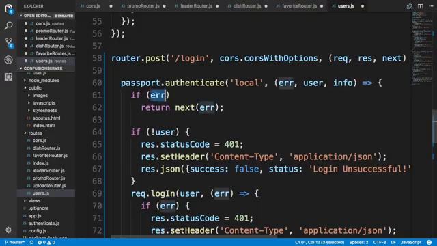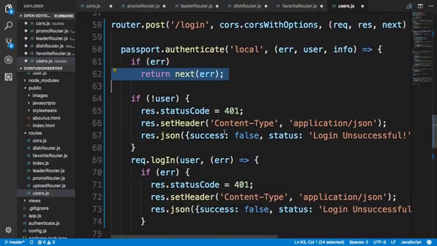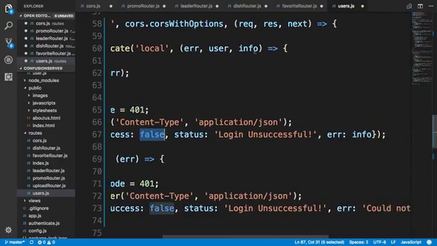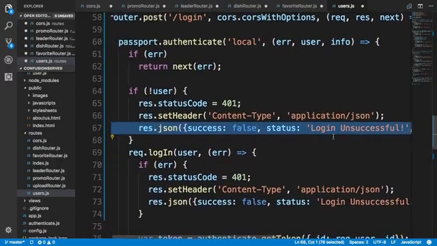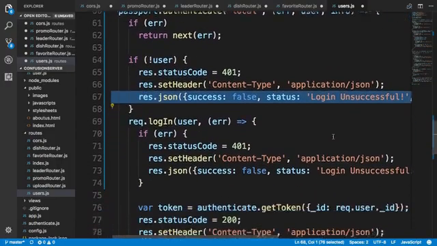And so if it is an error, we'll just allow the express error handler to take care of that.